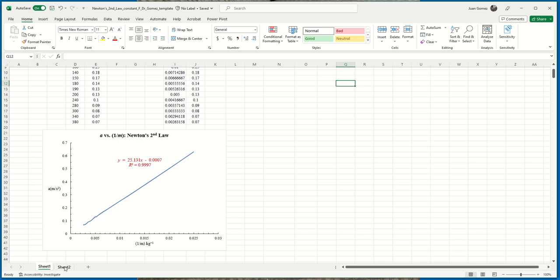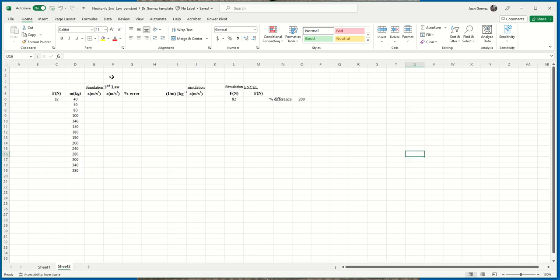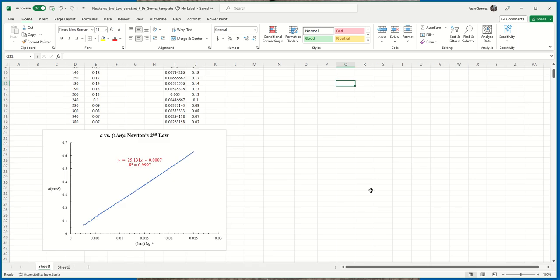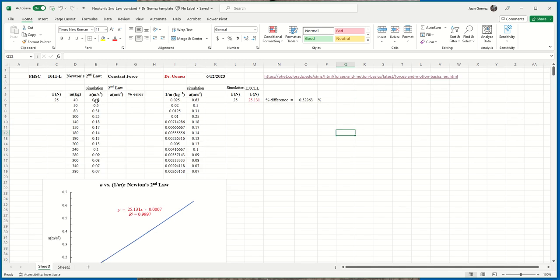Then you're going to do the same thing for sheet 2. Now remember, the beauty of Excel is all you need to do is the formulas that you're going to enter in each cell.